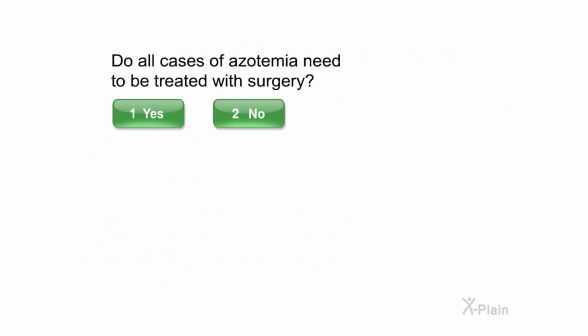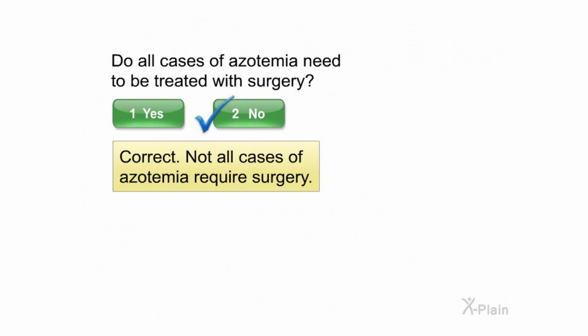Do all cases of azotemia need to be treated with surgery? Select yes or no. Correct. Not all cases of azotemia require surgery.